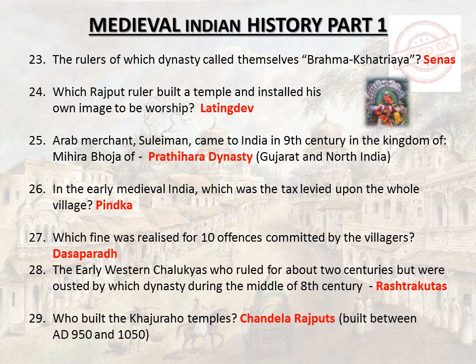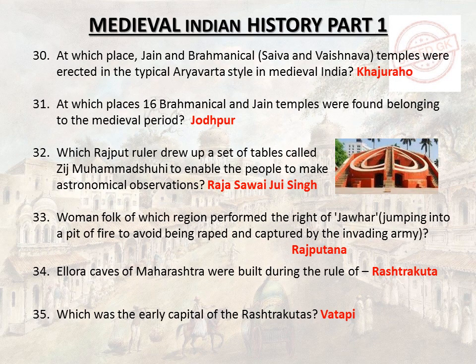Which fine was realized for 10 offences committed by the villagers? Dasaparadha. The early Western Chalukyas who ruled for about 2 centuries were ousted by which dynasty during the middle of 8th century? Rashtrakutas. Who built the Khajuraho temples? Chandela Rajputs, built between AD 950 and 1050. At which place were Jain and Brahmanical, Saiva and Vaishnav temples erected in the typical Nagara style in medieval India? Khajuraho.